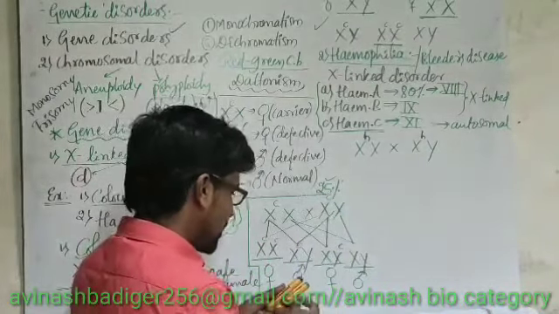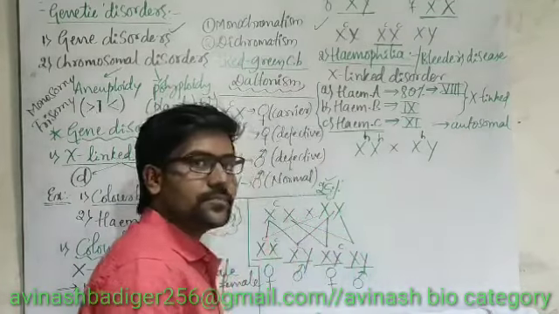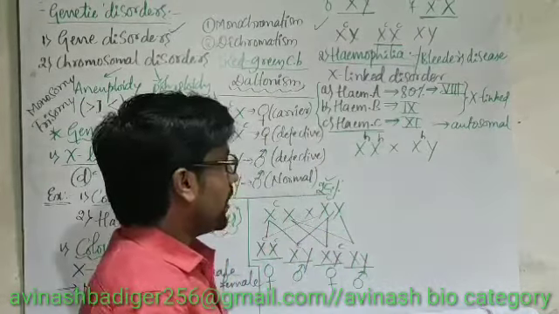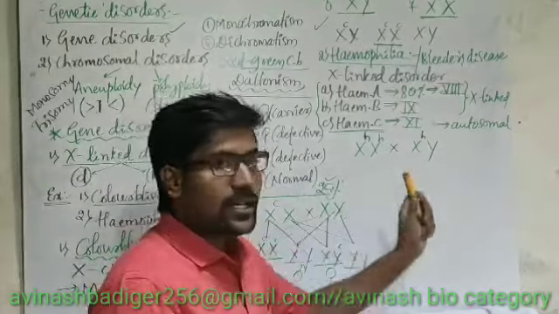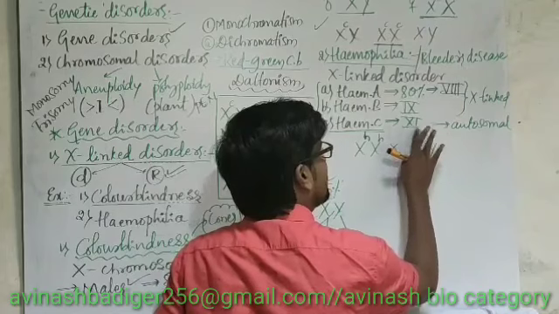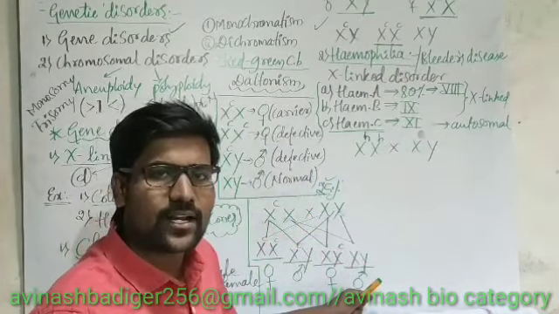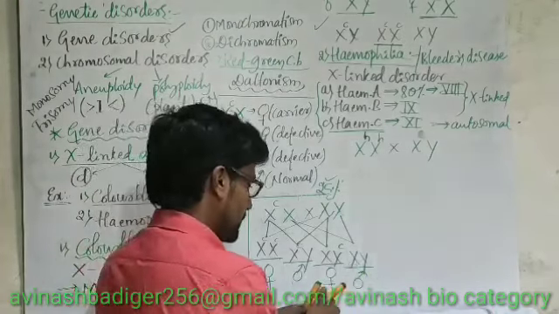Let me change the condition a little bit. Mother is hemophilic, father let us consider is normal. Yes, mother is hemophilic, father is normal. Then what is the condition of the children produced?